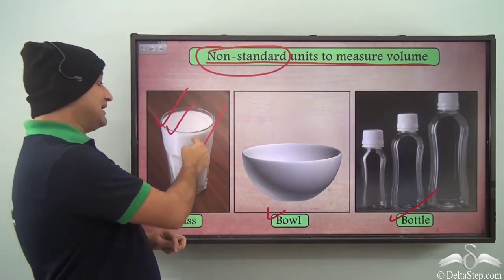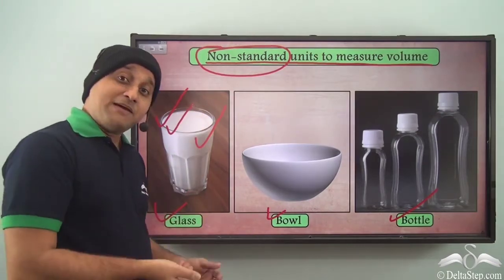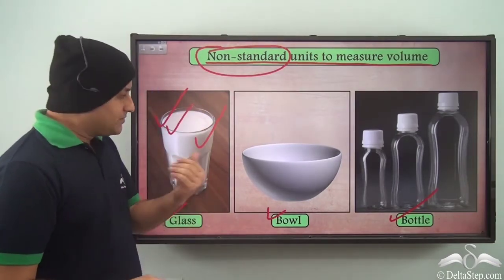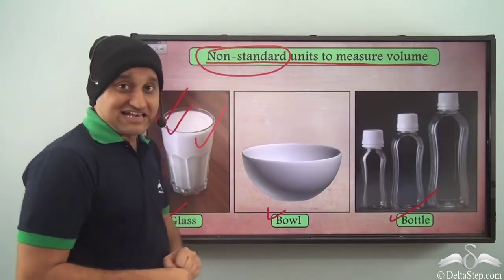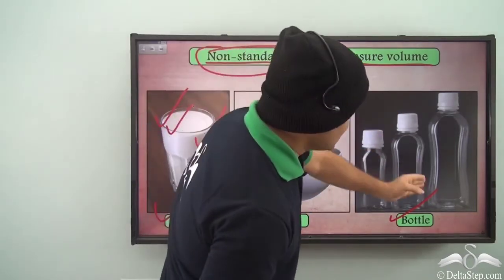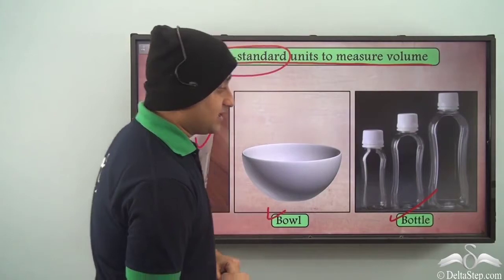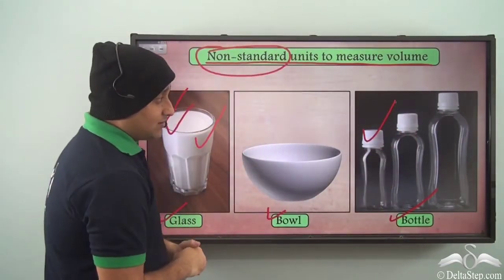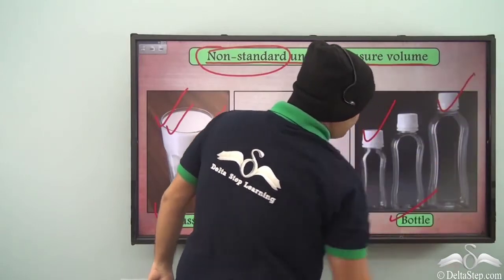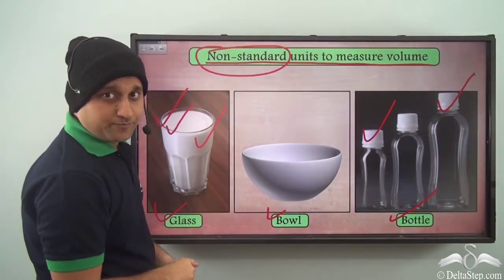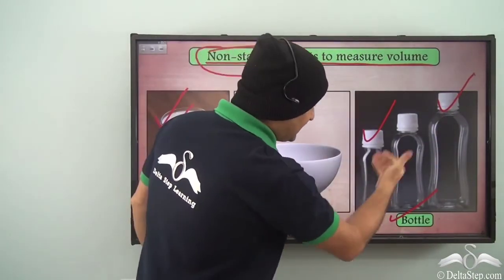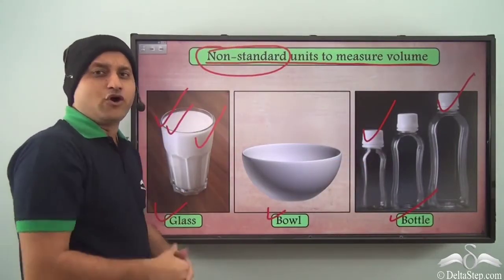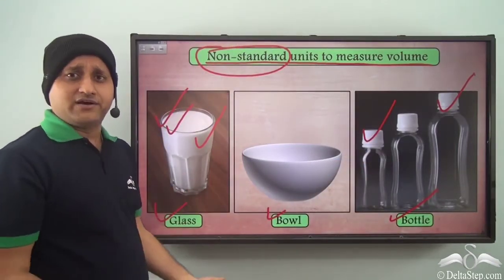If somebody serves you milk in this glass, then it may be less or more for you. Similarly, you can have a different size of bowl, or as you can see, different sizes of bottles are here. If somebody serves you milk in this one and you require this amount of milk, then it will be less for you. So different containers have different volumes and they are not standard.